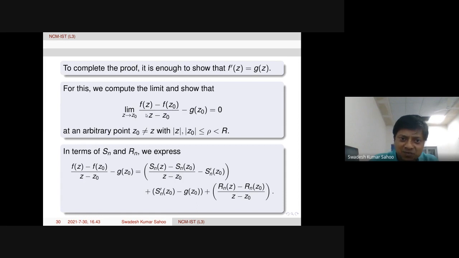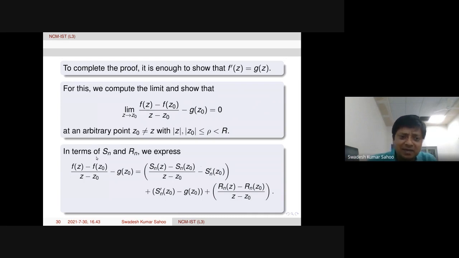So this quantity we are first rewriting into a sum of 3 different terms. Now we are going to prove each term in modulus is less than epsilon by 3, for example, for every epsilon positive under certain conditions.